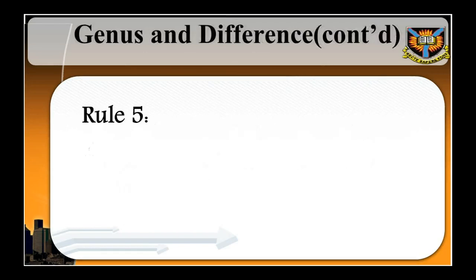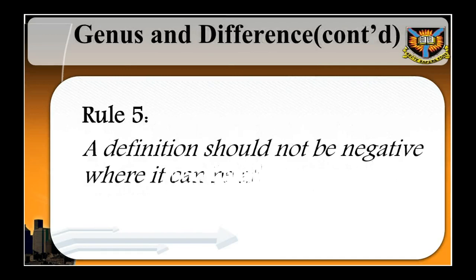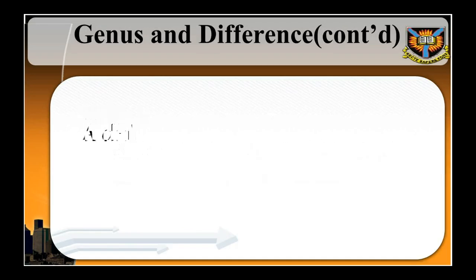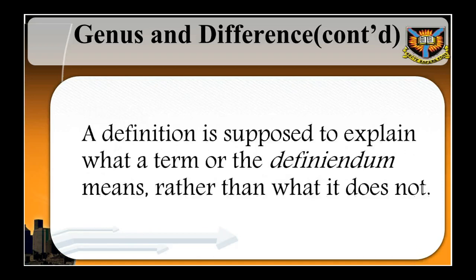Rule 5. A definition should not be negative where it can be affirmative. This refers to the fact that we should not use language to obfuscate the facts, because it is what a term does mean, rather than what it does not mean, that the definition seeks to provide. A definition is supposed to explain what a term or definiendum means, rather than what it does not.